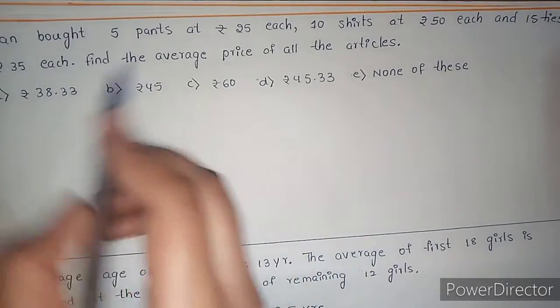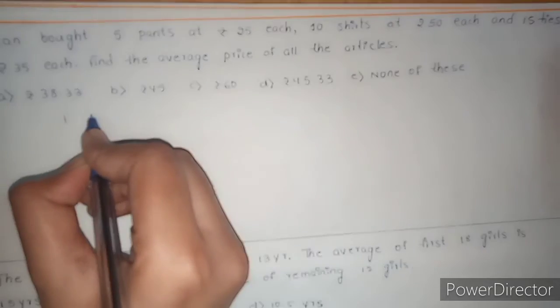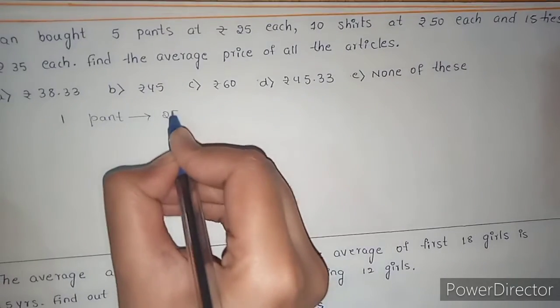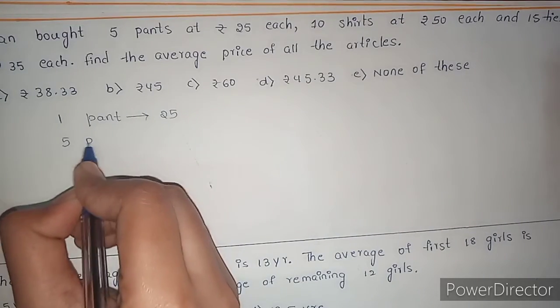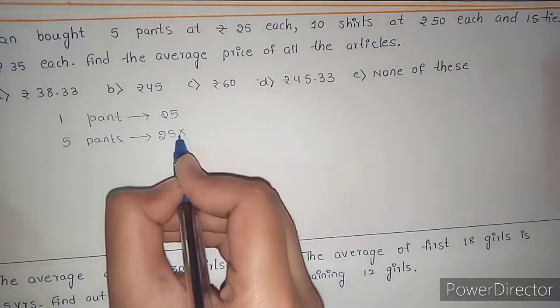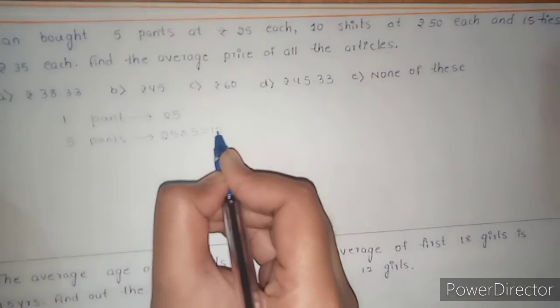Okay, if one pant is equals to 25 rupees, then 5 pants, 25 into 5, that is 125.